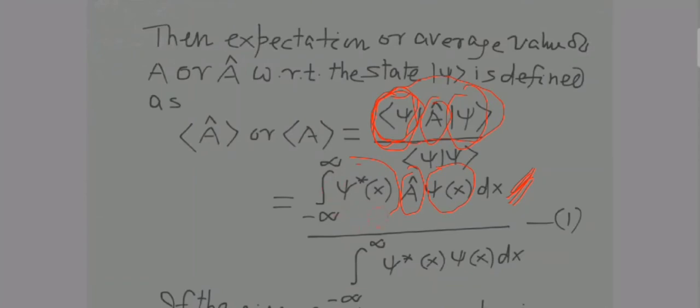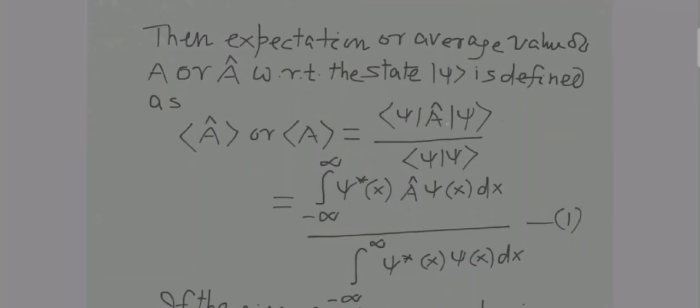So why the limits minus infinity to infinity? Because the limits are not defined over here. As our limits are not defined, we will take the limits minus infinity to plus infinity. That's why the limits are like that. We are integrating over the entire universe, as our space is not defined.